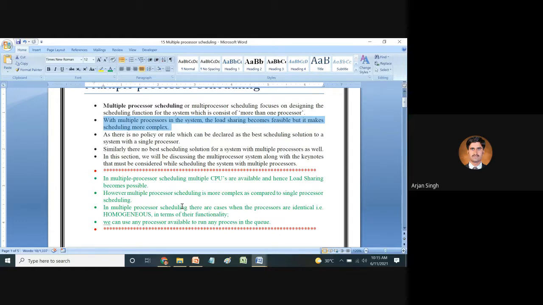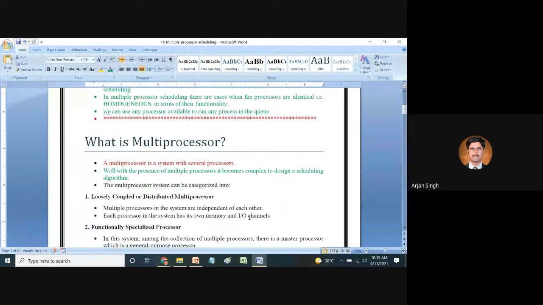So we can use any available processor to run any process in the queue.